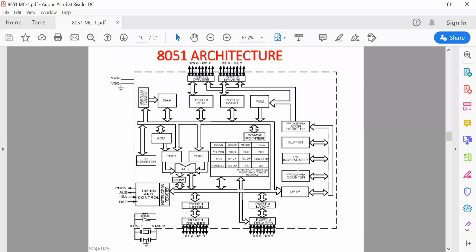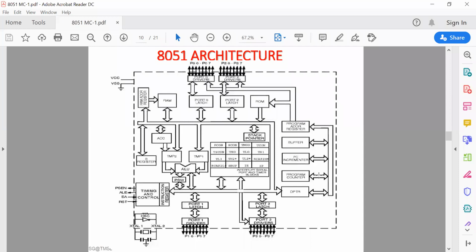So initially, when you first start your microcontroller, you give the power signal, then it starts the execution from the 0000 initial memory location. It is a 16-bit register which can store the 16-bit address of the memory location, and that instruction address must be given through this bus to the program address register, and then the program address register gives it to the ROM, so that the required instruction is fetched and transferred through this bus.